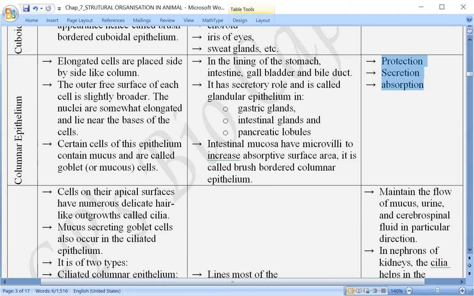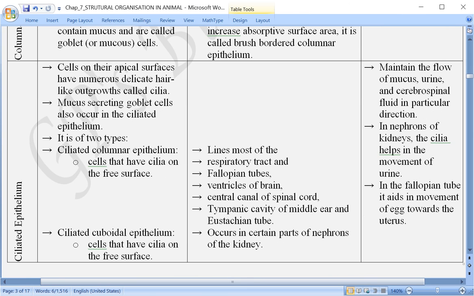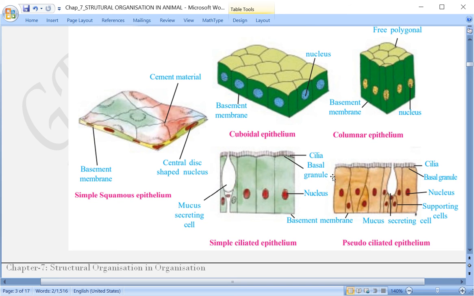Now the fourth epithelium is ciliated epithelium. Let us first have a look at the figure. This ciliated epithelium has the presence of cilia. The cells may be either cuboidal or columnar, but the presence of cilia makes it different from the columnar and cuboidal epithelium.